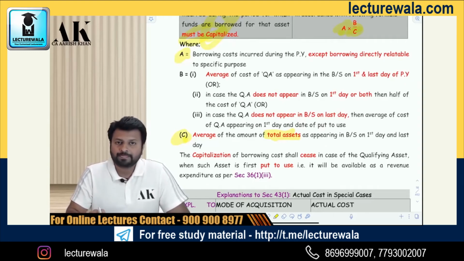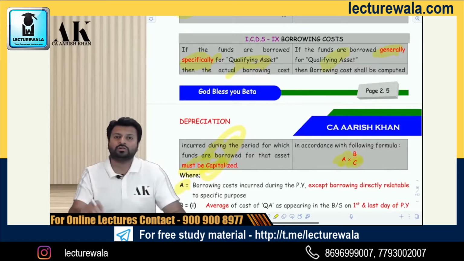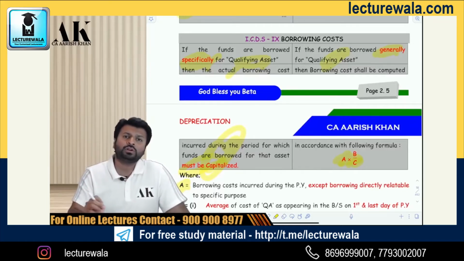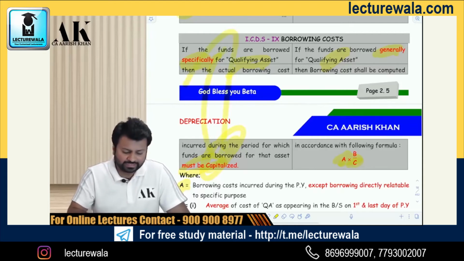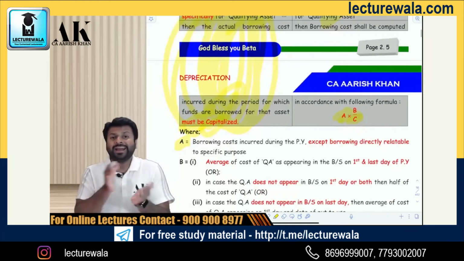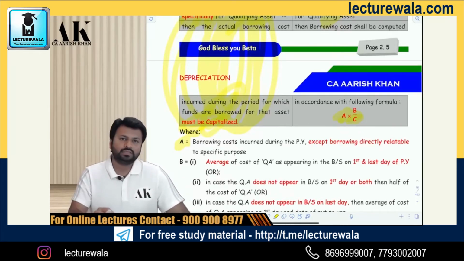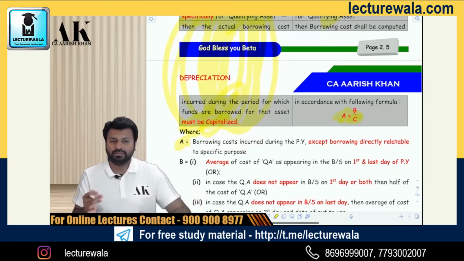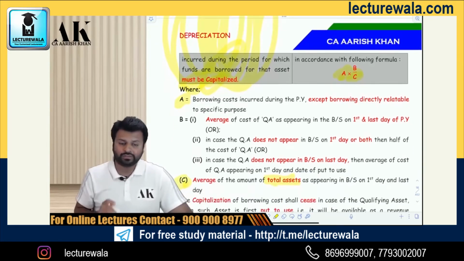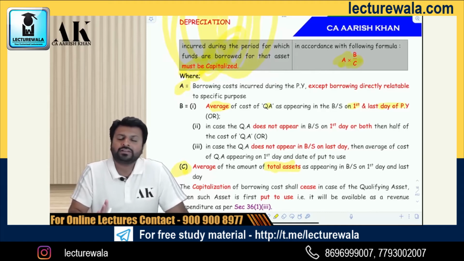Now, what is B? Because you need to proportionately add back to the cost of asset. You cannot fully add back the borrowing cost to the cost of asset because the entire borrowing is not towards the qualifying asset. If the entire borrowing is towards the qualifying asset, then you have to add the entire interest. But if it is not entirely towards the qualifying asset, then you have to add proportionately. How much? A into B divided by C. A is interest other than specific borrowing. C is the average of total assets. Now, what is B? There are three options over here. Listen carefully. First, the average of the qualifying asset on the first day and the last day of the previous year: you take the qualifying asset on the first day and on the last day of the previous year, and divide by 2.